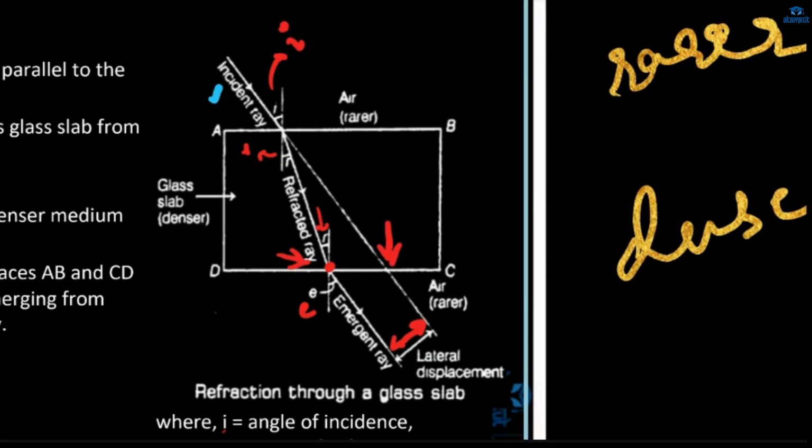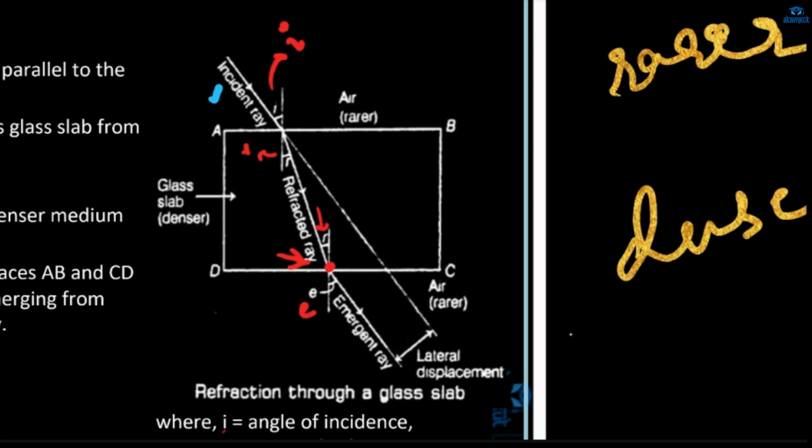This is called lateral displacement: the perpendicular distance between the emergent ray and the incident ray. This is your incident ray and this is your emergent ray. The perpendicular distance between these two rays is called the lateral displacement.